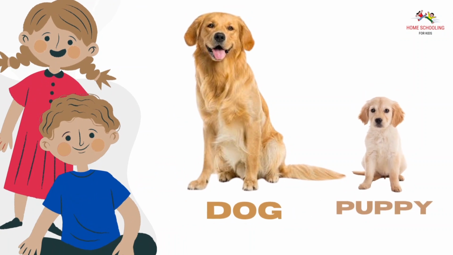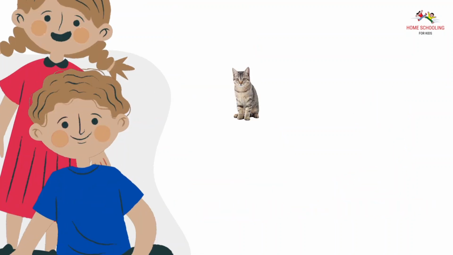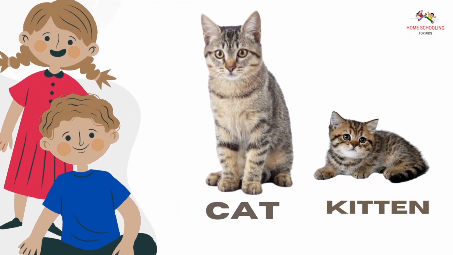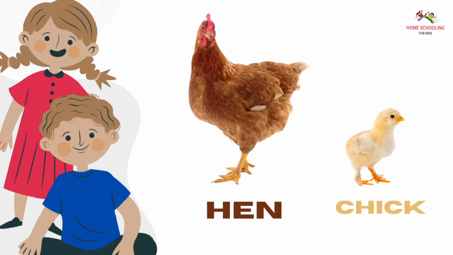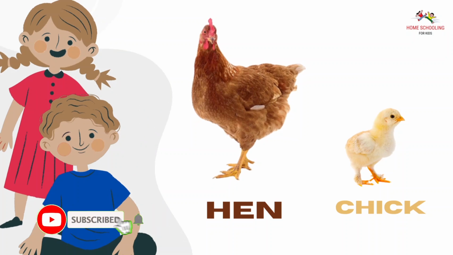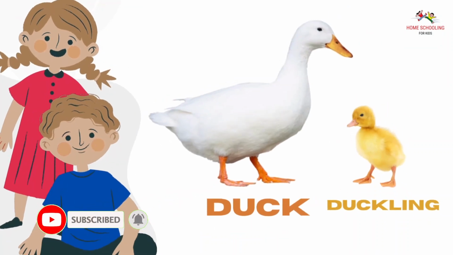Dog, puppy. Dog young ones is puppy. Cat, kitten. Cat young ones is kitten. Hen, chick. Hen young ones is chick. Duck, duckling. Duck young ones is duckling.